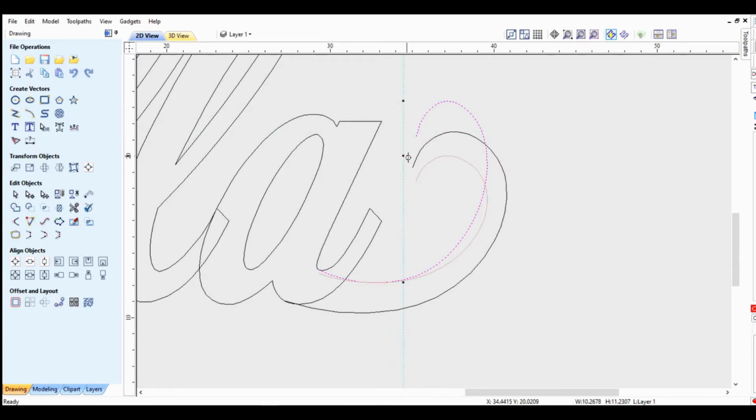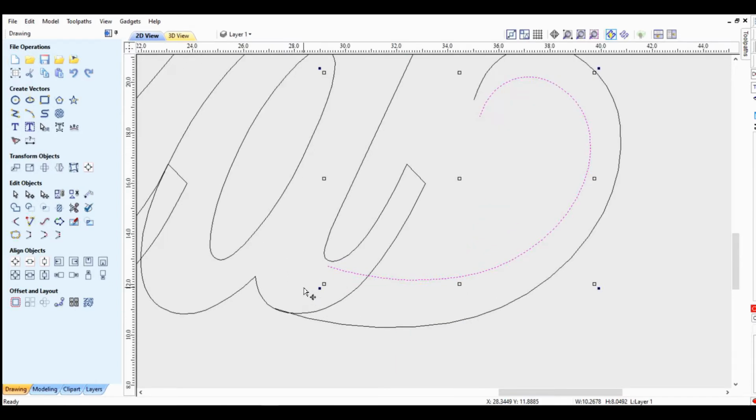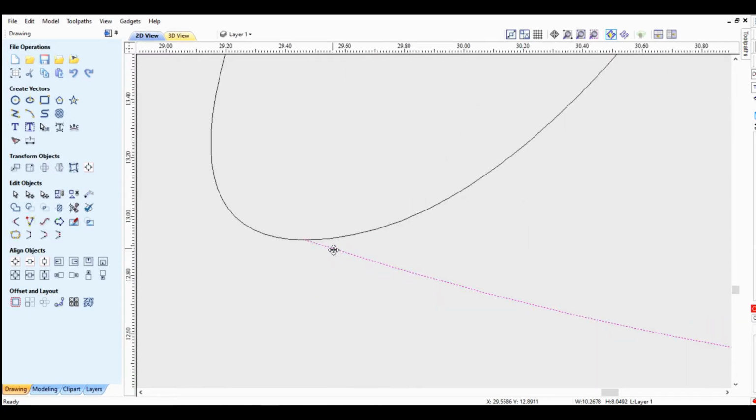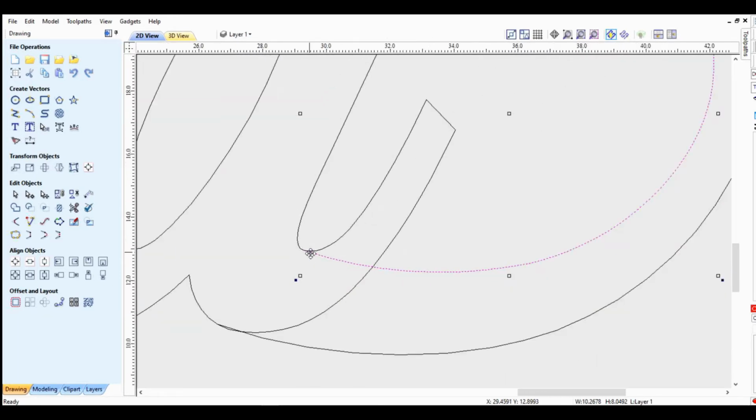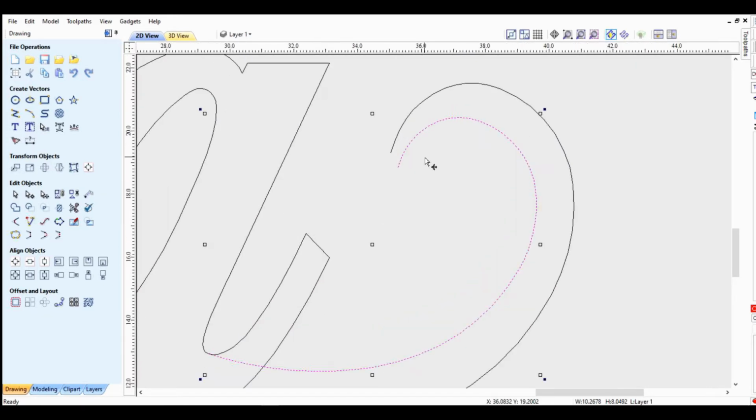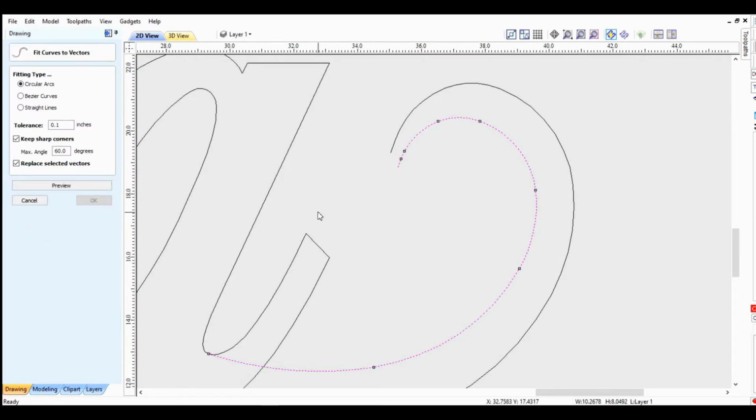It looks pretty close, but when I do that, if you notice, it moved it off the bottom there. So I'll just readjust that, put that back up on there. Maybe get it a little closer so it's kind of tangent to that. Yeah, it looks pretty good. Now you've got to fix the tip of this thing. So let me smooth the curve out. Preview that. Looks pretty good.